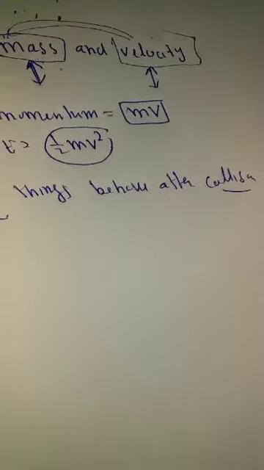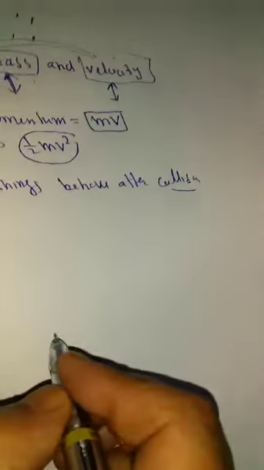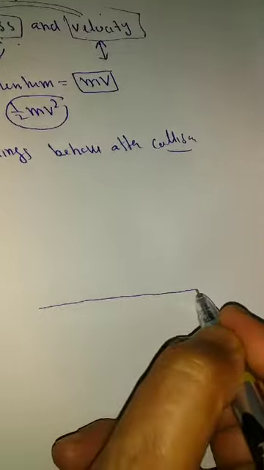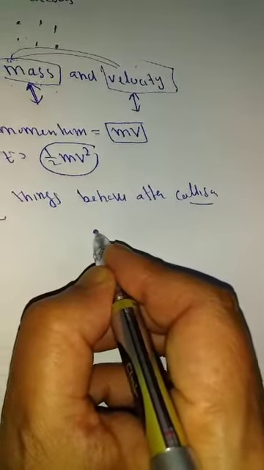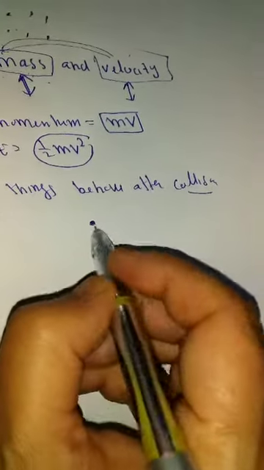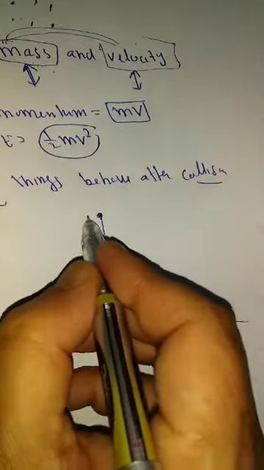First, in order to study the behavior of mass and velocity, we will take examples here. Suppose this is the ground. Here I have released a ball at a height h above the surface of the ground.